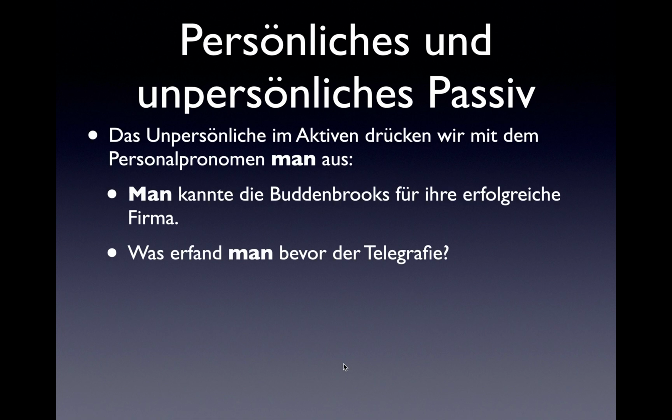Impersonal passive essentially just gets rid of the subject. In an active sentence, we give that lack of information using the personal pronoun man. Man means one or somebody. For example, man kannte die Buddenbrooks für ihre erfolgreiche Firma. One knew the Buddenbrooks for their successful company. Or, was erfand man vor der Telegraphie? What did one invent before the telegraph? In each of these, we don't know who exactly knew the Buddenbrooks or who exactly did this inventing because it's not really relevant to the content of the sentence.